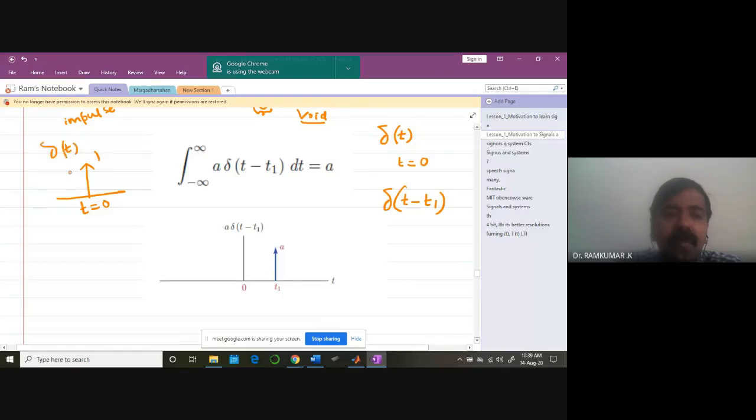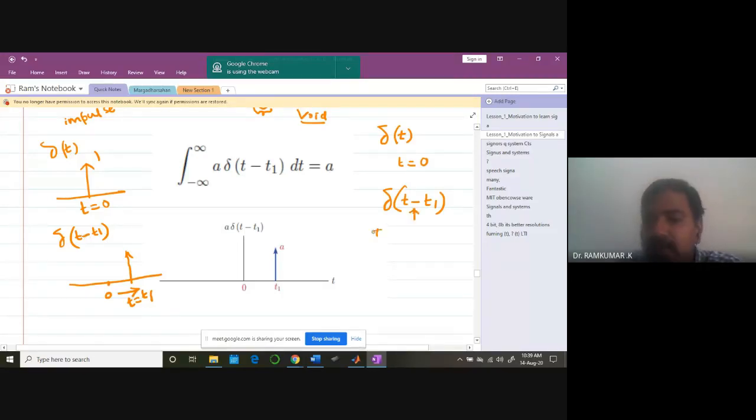This is delta t. What will be delta t minus t1? Can somebody help me out? Where will the signal be located? It's going to be located at t equal to t1. You understand? There is a time shift from 0. It has now shifted to t1. That's what this delta t minus t1 indicates.